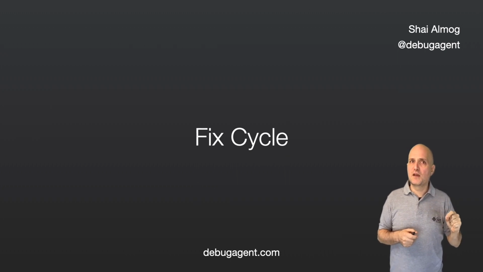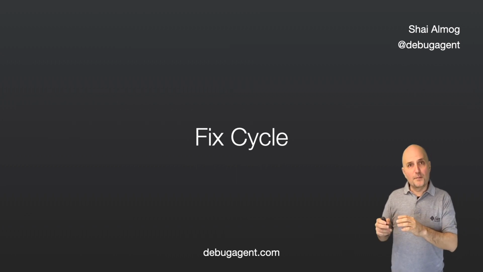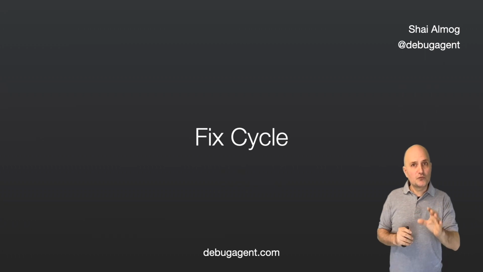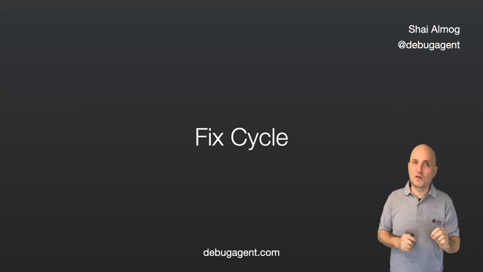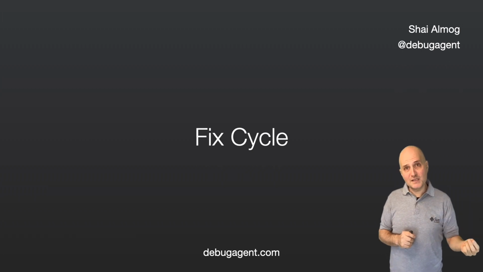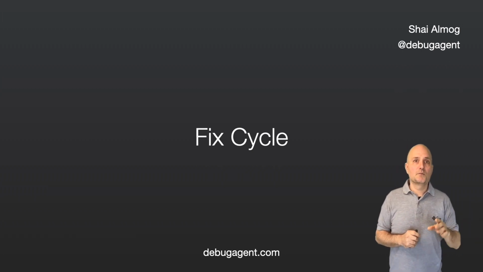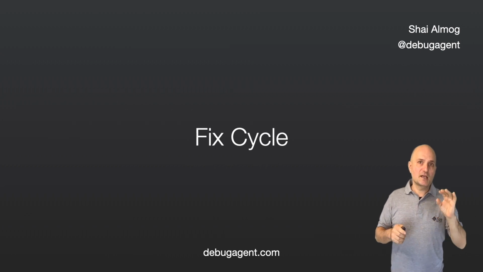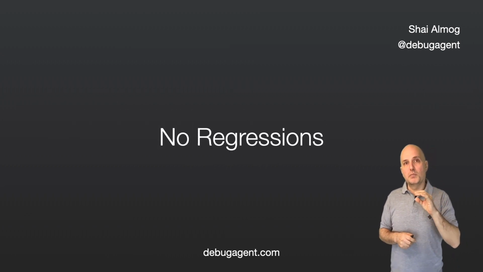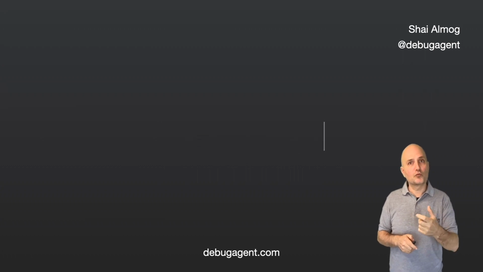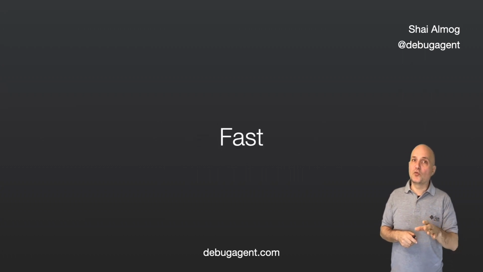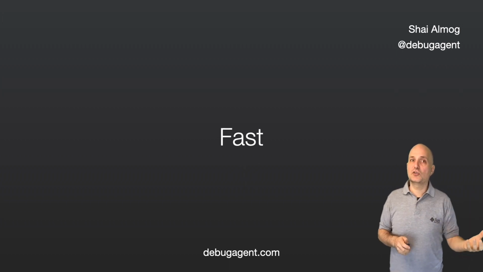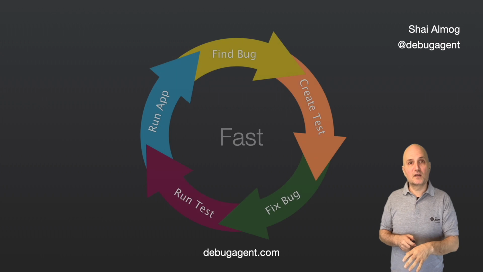What's the role of tests in the debug fix cycle? We discussed this briefly in lesson 15 about the process. When we find the cause of the bug, the best practice is to write a test, preferably a unit test, that reproduces the failure. Then focus on passing the test before verifying the bug itself was fixed. This has a couple of advantages. By adding a test, we can verify the bug won't return. Running a test is usually faster than running the entire application and restoring the buggy state.